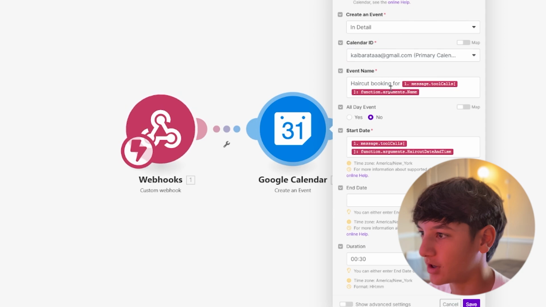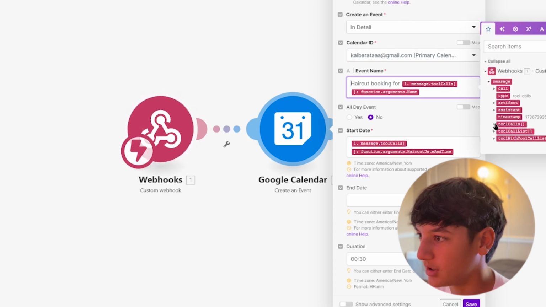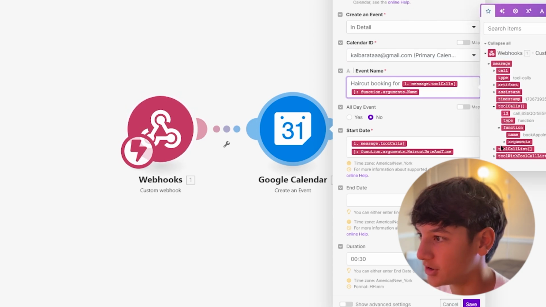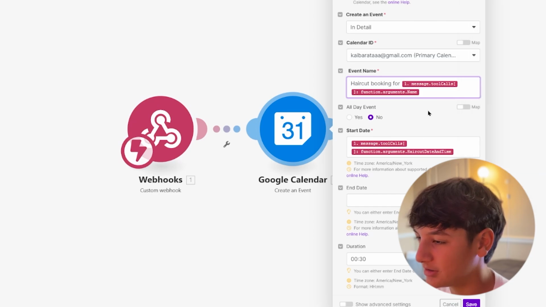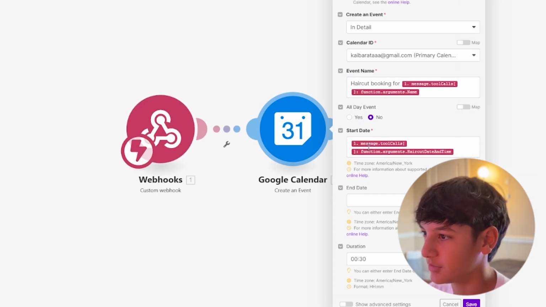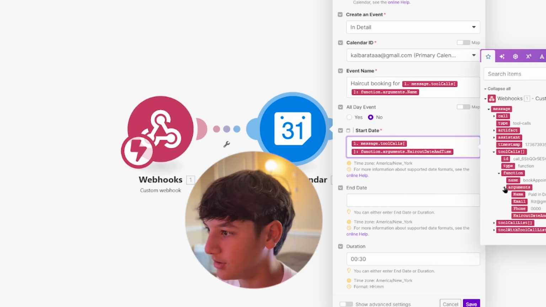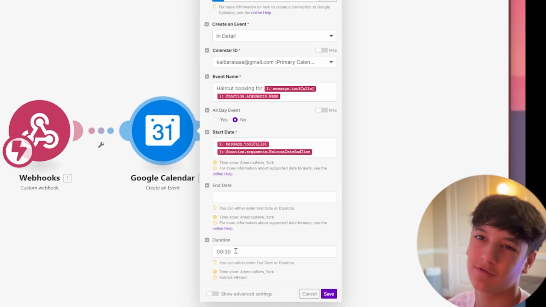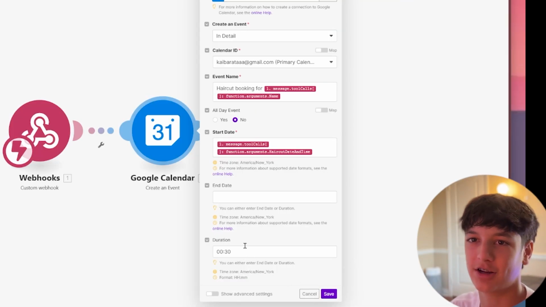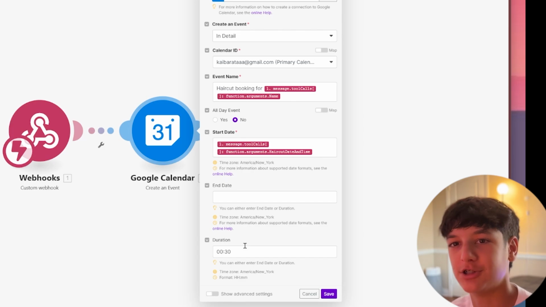Haircut booking for, tool call list, function, arguments.name, right here. It's not an all-day event. And then you're going to want to go all the way down to arguments and then haircut, date, and time. Normally a haircut is 30 minutes, so that's what I set the duration to.